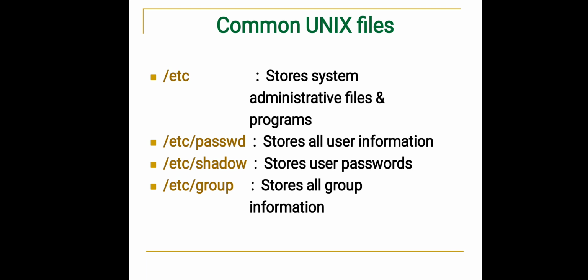Then common Unix files. These are common Unix files. Slash etc stores the system administrative files and programs. Slash etc slash passwd stores all user information. Slash etc slash shadow stores user passwords. Shadow means password. Slash etc slash group stores all group information.